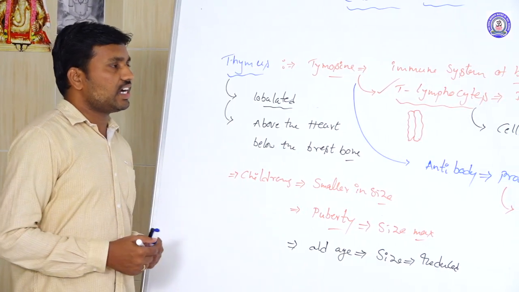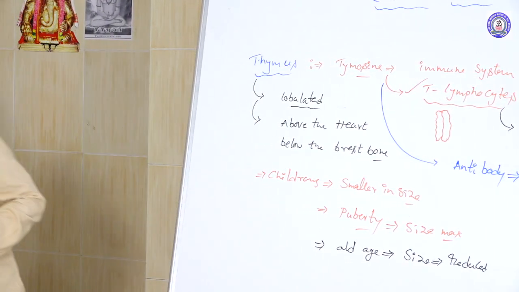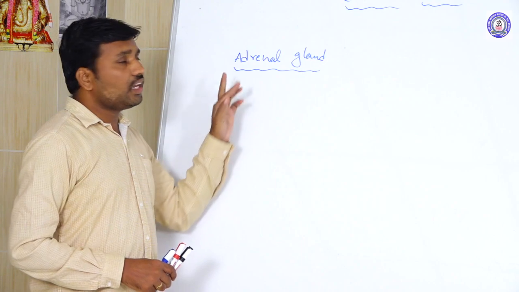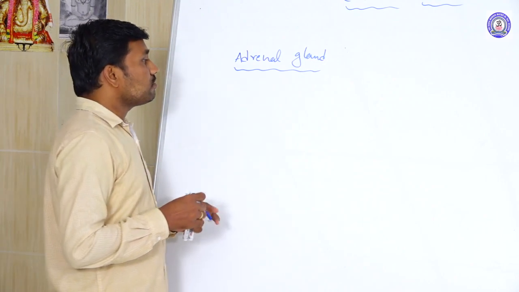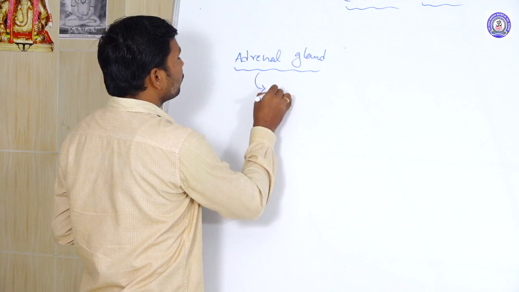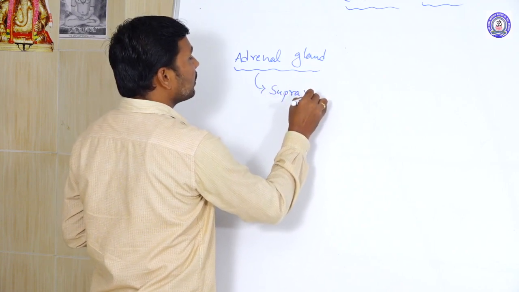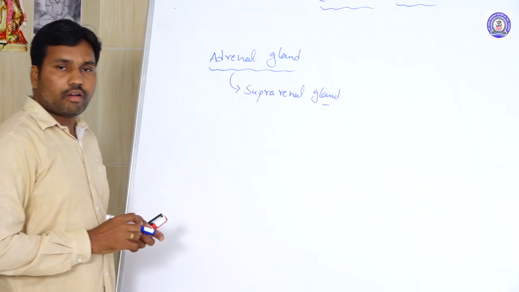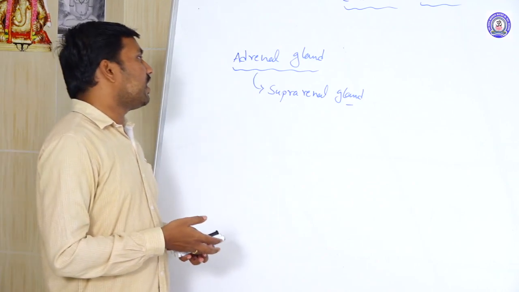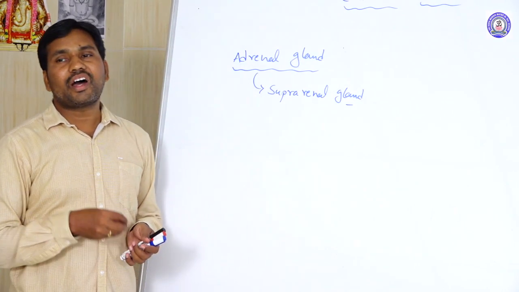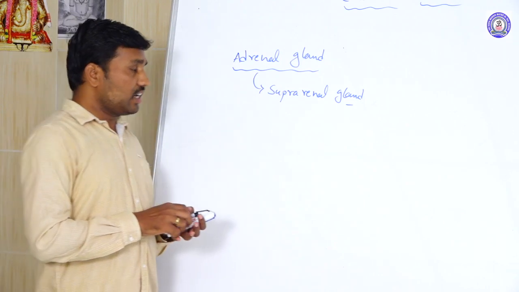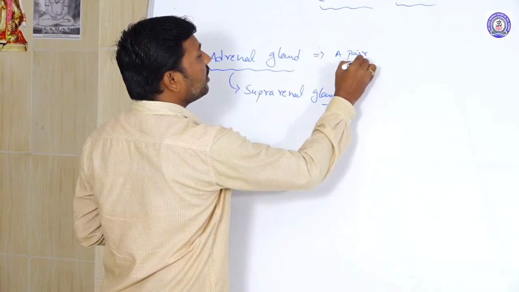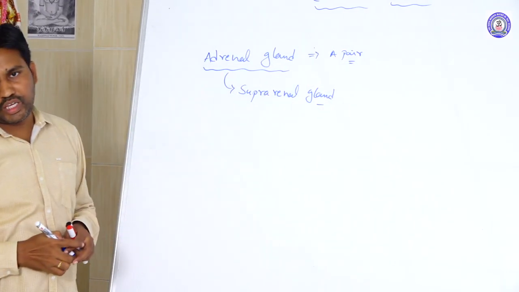The next gland is the adrenal gland. The adrenal gland is also called the suprarenal gland. It is also one of the endocrine glands. The other name of the adrenal gland is the suprarenal gland. How many adrenal glands are present? A pair of adrenal glands is present in the human body.